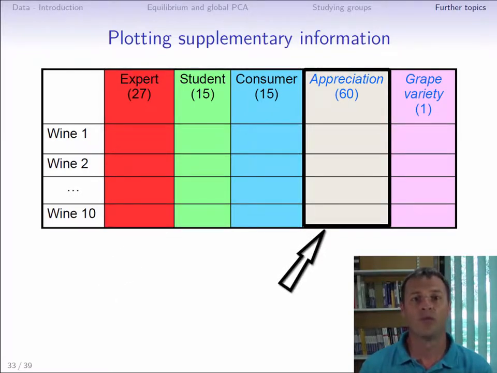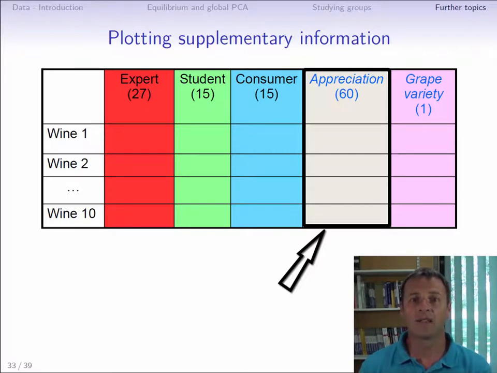A new group of consumers tasted the wines and gave them appreciation scores, 0 for I do not like at all this wine, up to 10 for I very much appreciate this wine. A data table can then be constructed on this with the 10 wines as rows and the 60 tasters as columns. Each table entry corresponds to the score given to a certain wine by a certain taster. This table can then be juxtaposed with the data table used in the MFA, since the rows are the same.